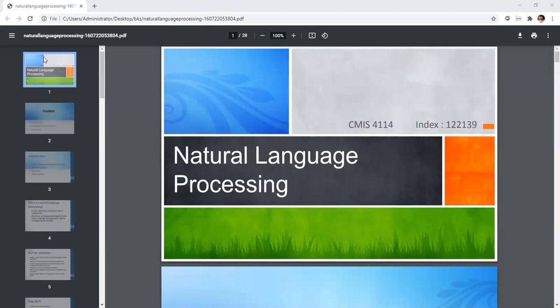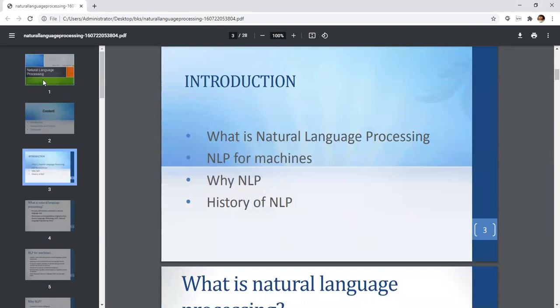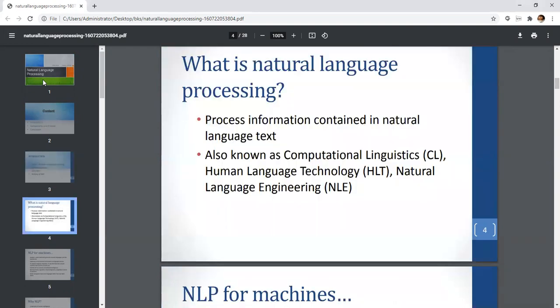So, what we are going to discuss today: introduction, components and process, and conclusion. Basically, when we need to understand natural language processing, we first of all need to understand what natural language processing is. Natural language processing is the process of information contained in natural language text, also known as computational linguistics, human language technology, and natural language engineering.